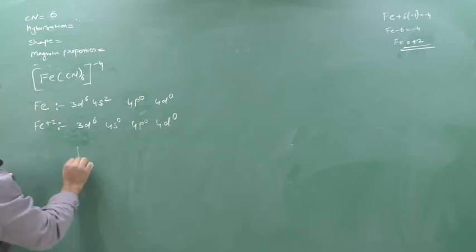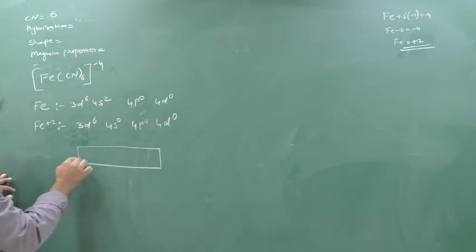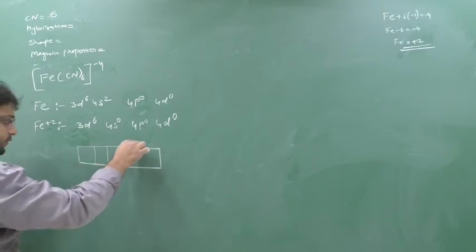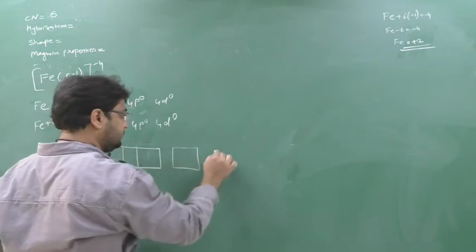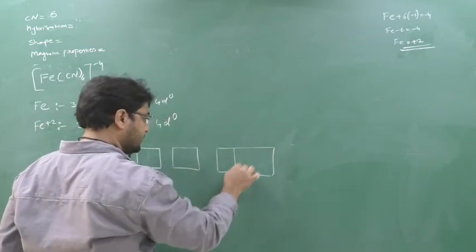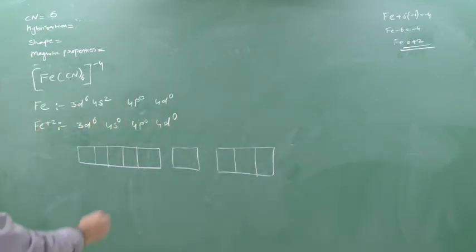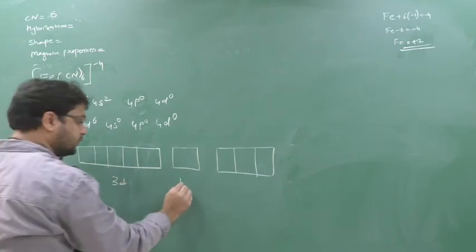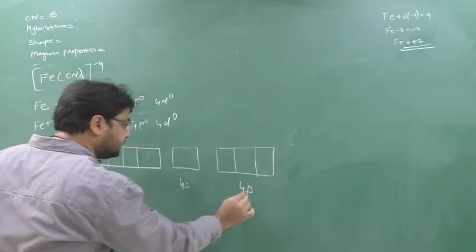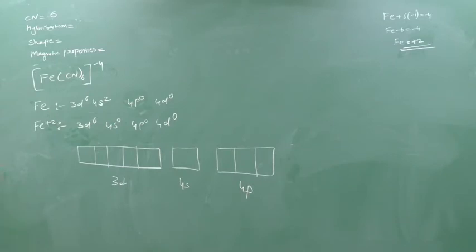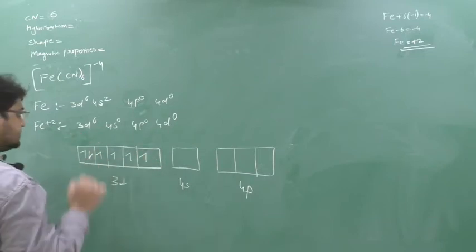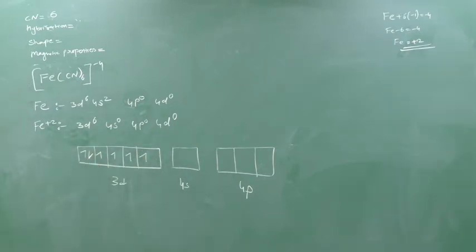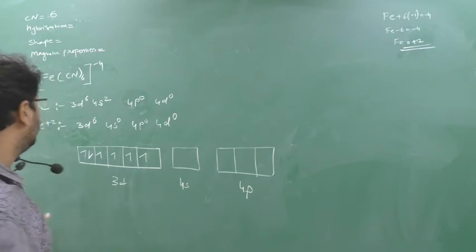Now draw the diagram. 1, 2, 3, 4. Here 4s, here 4p. Yes or no? This is 3d, this is 4s, this is 4p. How many 3d electrons are there? 6. So 1, 2, 3, 4, 5, 6. Done. 4s0, 4p0. So up to here it is clear.